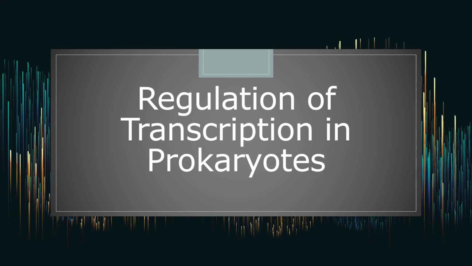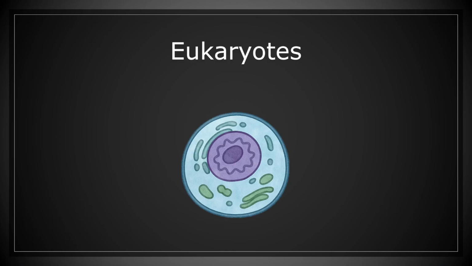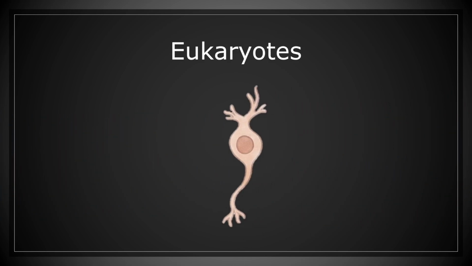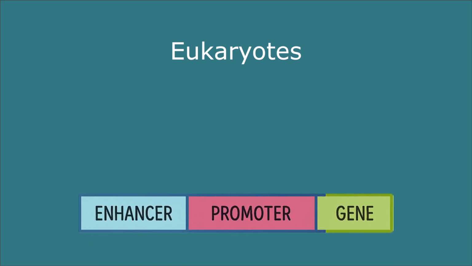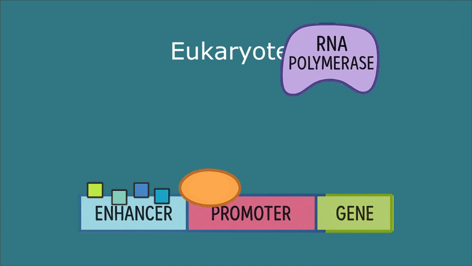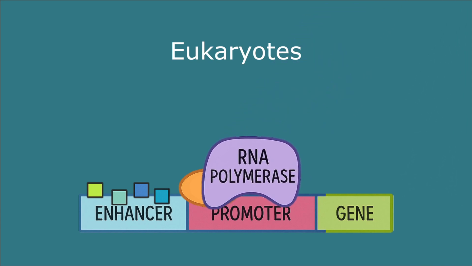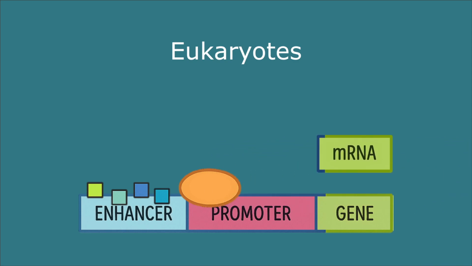Regulation of transcription in prokaryotes. In this video, we'll explore how prokaryotes control gene transcription, speeding it up or slowing it down in response to their environment. For comparison, eukaryotes, with their many cell types and complex needs, control gene expression with high precision. Complex signaling pathways produce transcription factors and activators that turn on specific genes, sometimes just one, by helping RNA polymerase bind to the promoter and start transcription.